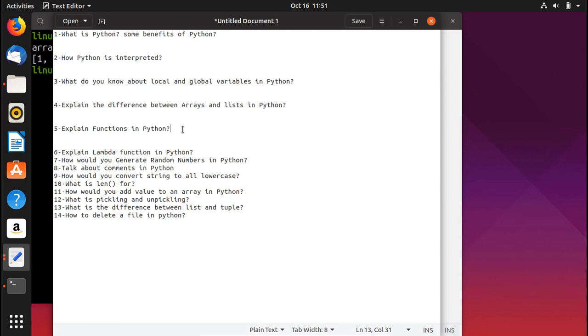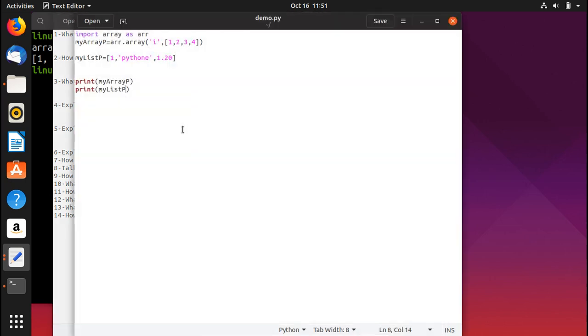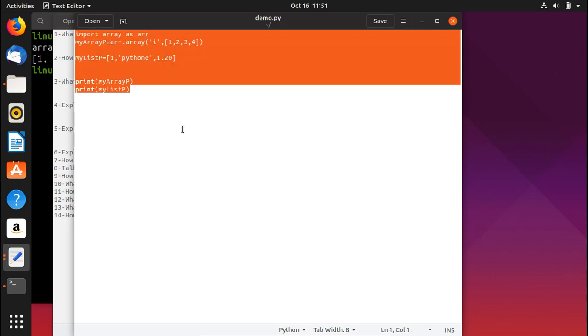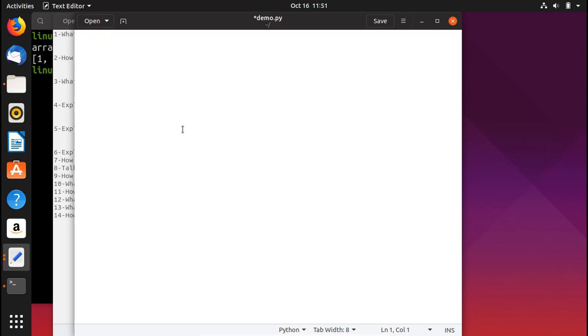In Python, when you try to create a function, you use the keyword define, or def. Let me remove this and write the code, which is def, and now I'm going to write the function name. Let's call it funcs.